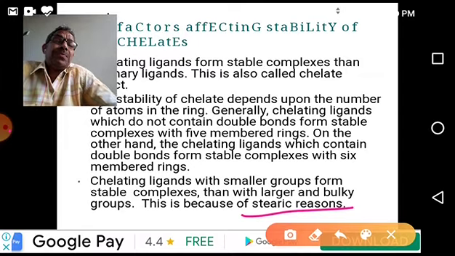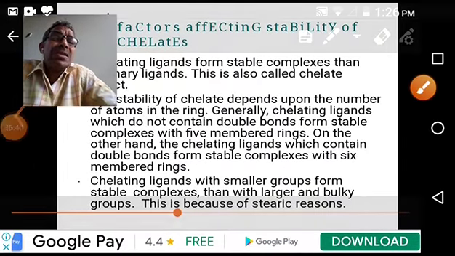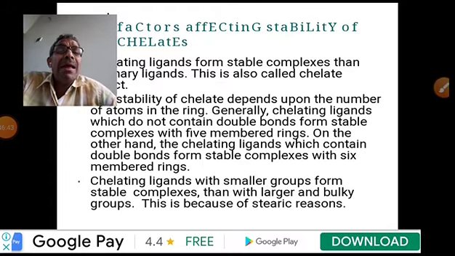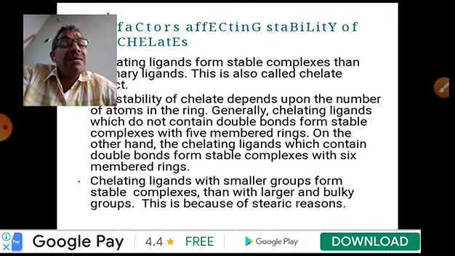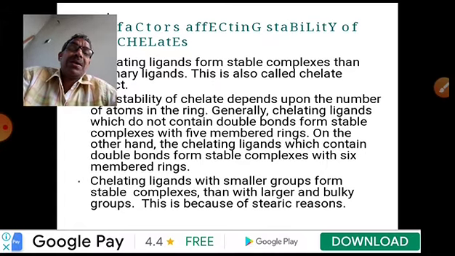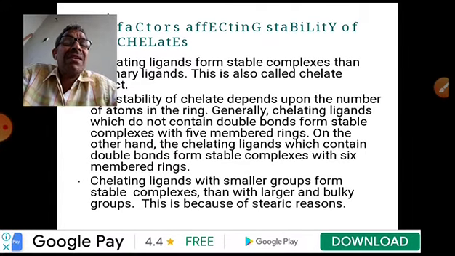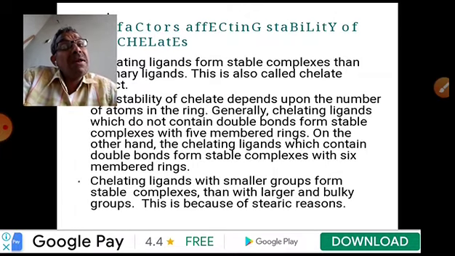So chelates are more stable than non-chelates. Five-membered rings are more stable when they don't have a pi bond, so five-membered ring structures with pi bonding are unstable. Then six-membered rings are more stable.